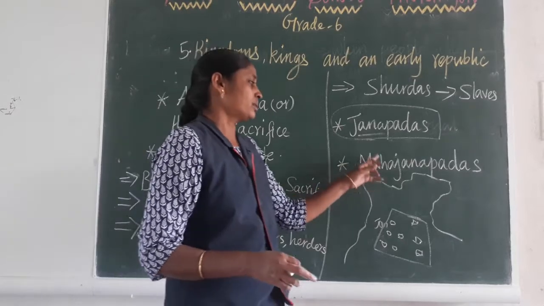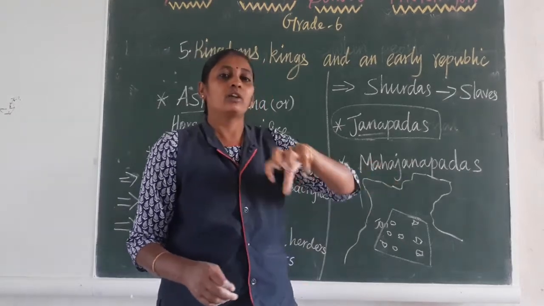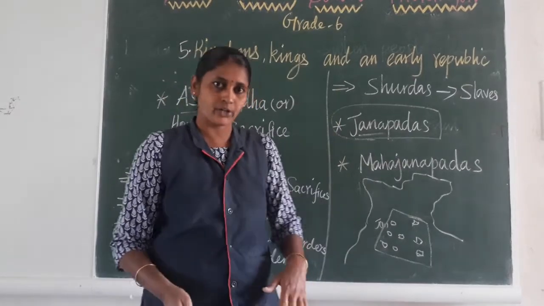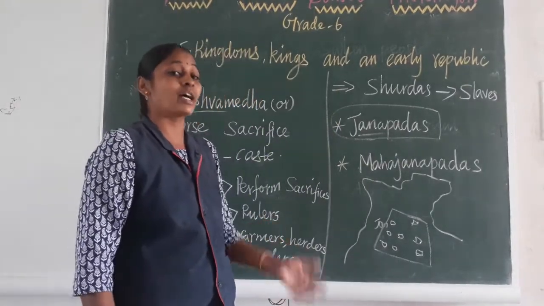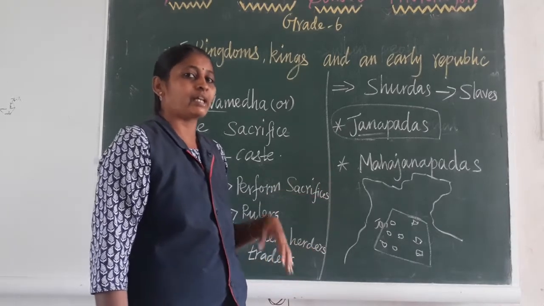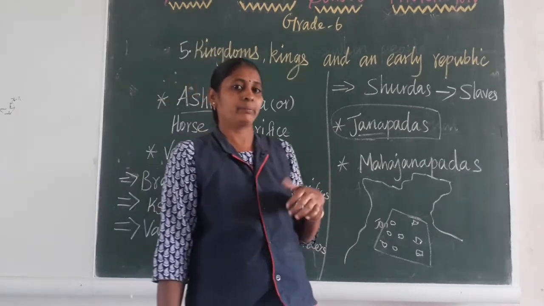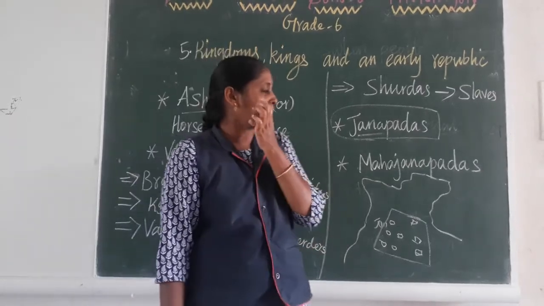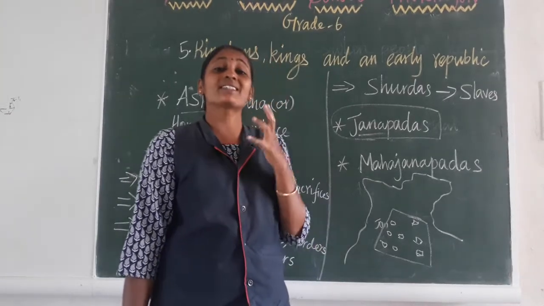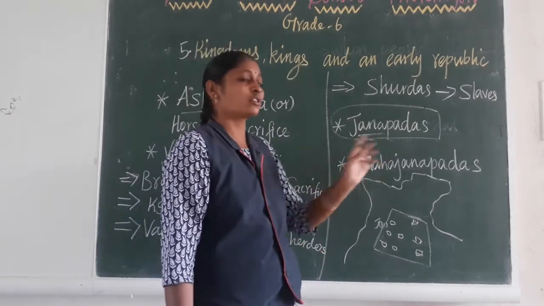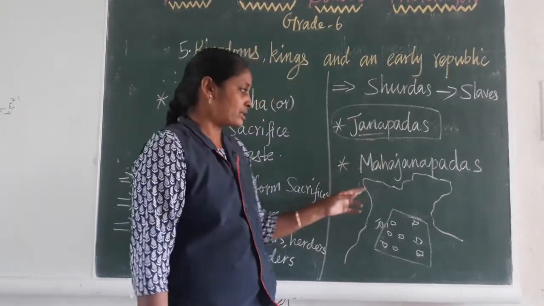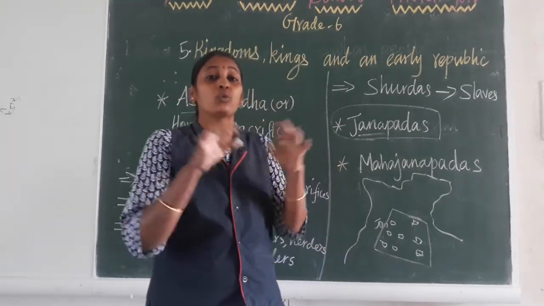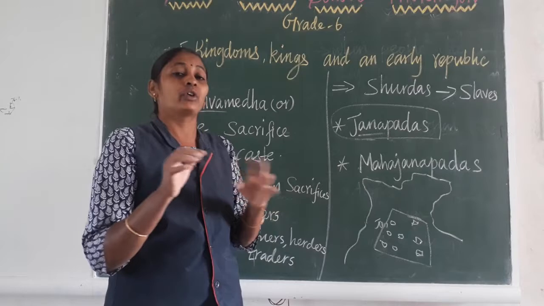When a person captured a lot of Janapadas and brought them under his control, it is called a Mahajanapada, and that person was called a king. This Mahajanapada had a separate army; a Janapada did not have a separate army. And they constructed a massive wall for their country.